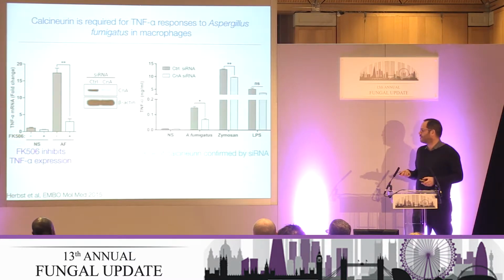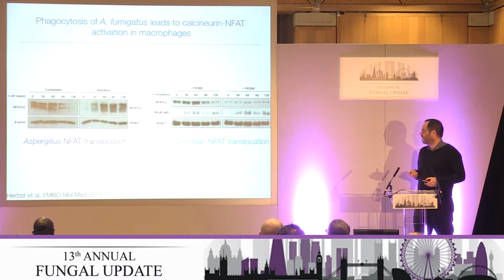And we went on to show that if you silence calcineurin in these macrophages, you completely lost this TNF-alpha response, and that this was reproducible either with FK506 or gene silencing, showing that it's an on-target effect for calcineurin inhibition. We also showed that aspergillus phagocytosis leads to activation of this calcineurin NFAT pathway, which the calcineurin inhibitors target.